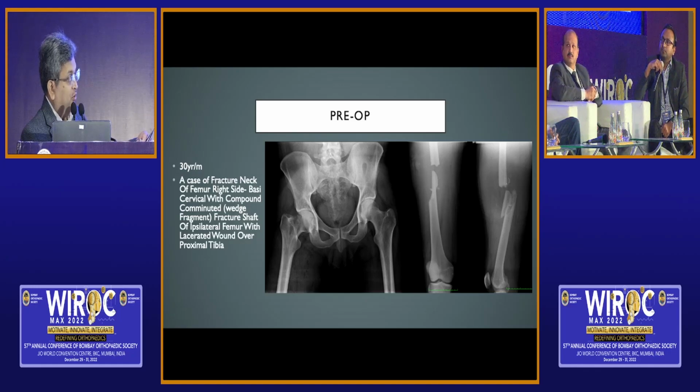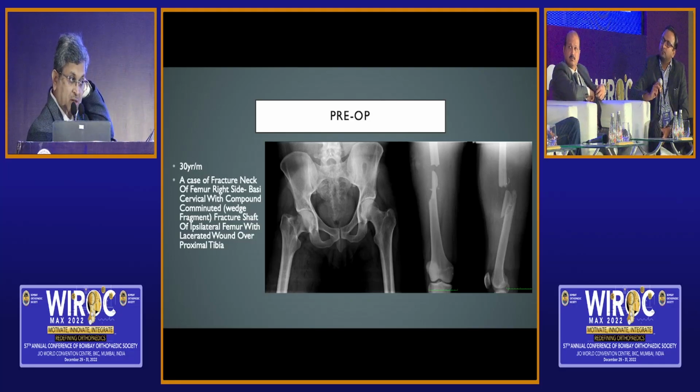There are 4 varieties of ipsilateral neck and shaft. And what you are speaking about is only the first variety, which is an undisplaced vertical fracture line, which can be treated by a single modern implant like a reconstruction nail and plate. But type 3 and type 4, which are high velocity injuries, wherein even the neck has a vertical fracture line and is displaced, and a comminuted shaft, have a bad prognosis for both, and especially one of the fractures tends to go into non-union. So these are the fractures which need independent fixation, always neck femur first, followed by shaft femur.